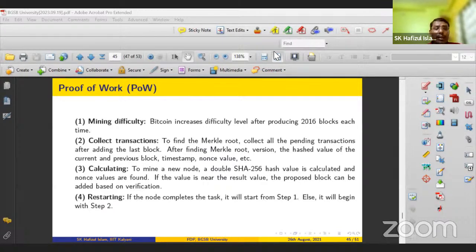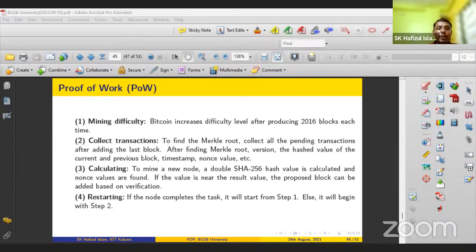Then the other miners will verify whether this solution X prime is correct, and accordingly they will send their vote, right? So B will send its vote. If the majority of the network, 50%, 51% of the miners, say that yes, the solution is correct, then A will add this newly created node to the blockchain, right? So this way, the mining process will be executed in a blockchain network.